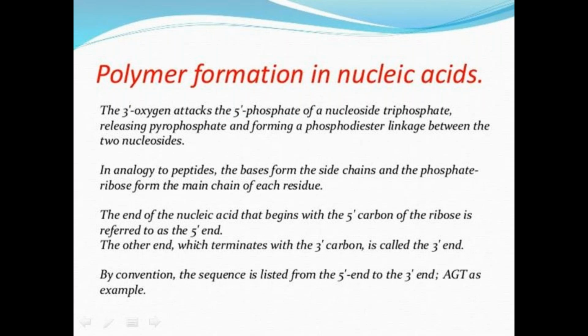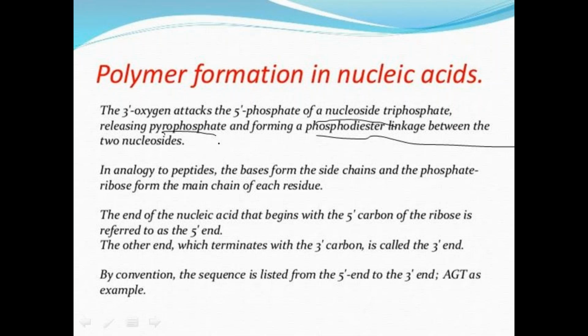In polymer formation, the 3' oxygen attacks the 5' phosphate of a nucleoside triphosphate, releasing two phosphates in the form of pyrophosphate, and forming a phosphodiester linkage between two nucleosides. These linkages form the backbone.